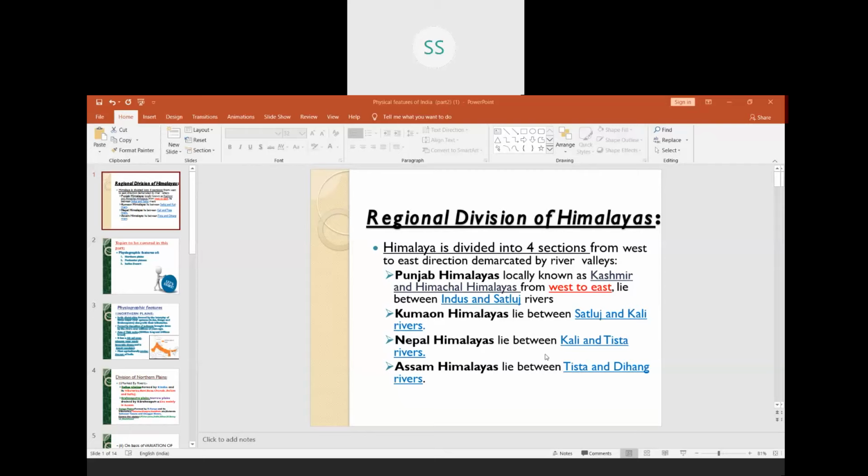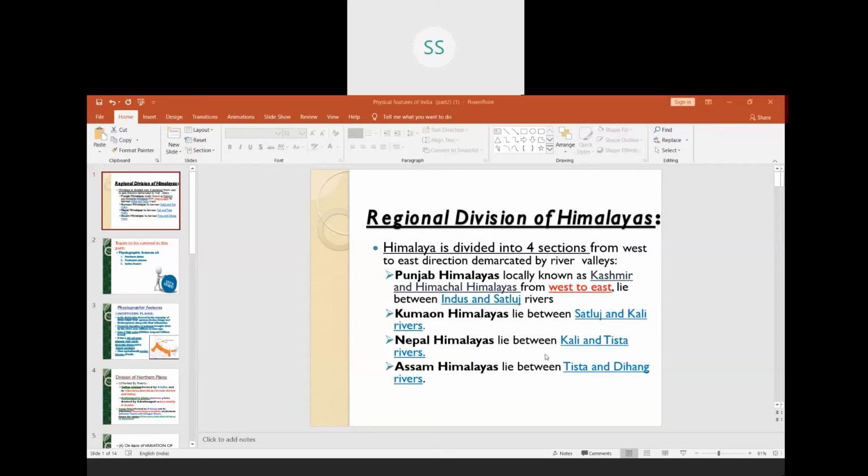In the first class or the slide, I have shown you that the Himalayas stretch from the river Indus, which is in the west, to river Brahmaputra, which is in the east. So today we are going to do the regional division of Himalayas from west to east, which are demarcated by